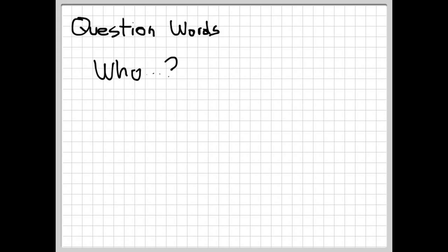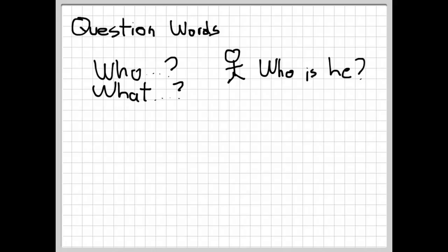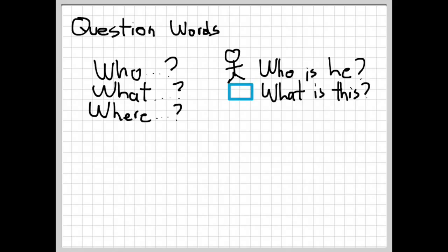Now let's look at some question words. Question words are used to ask questions. For example, who? Who is used to ask for a person or a subject. We use it to ask questions about people. Who is he? is an example. What? We use this question to ask questions about things, animals, or actions. For example, what is this?